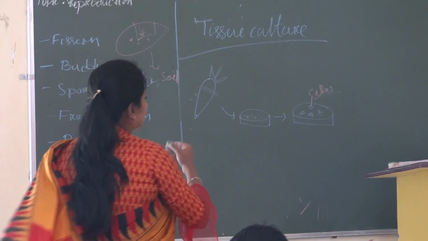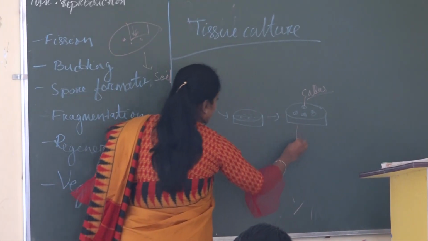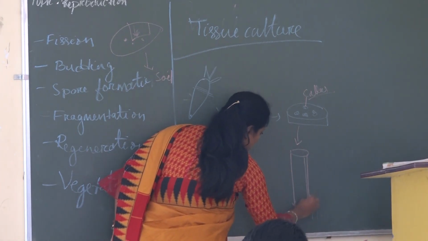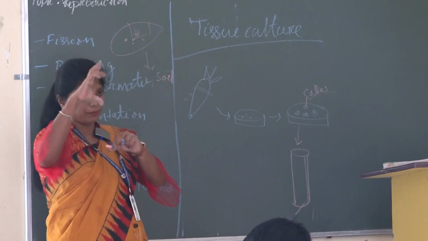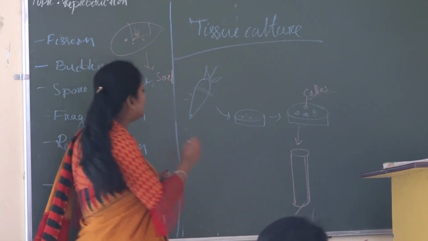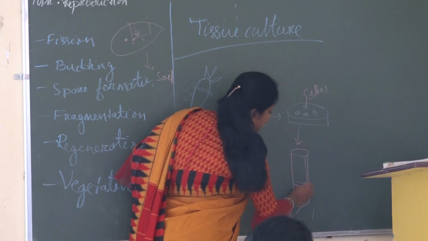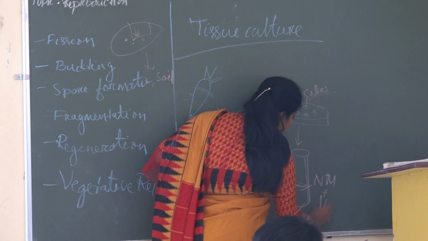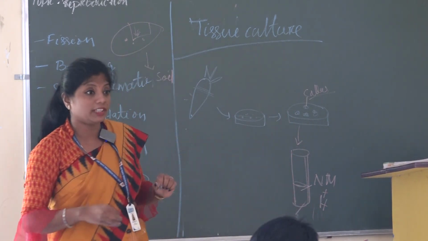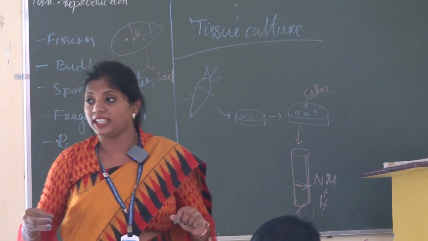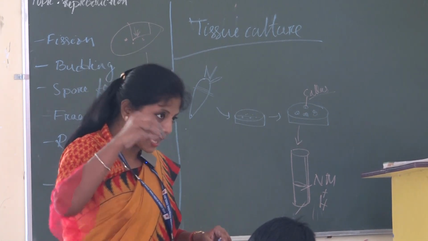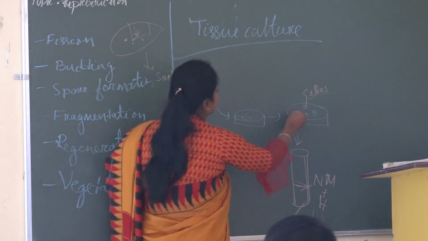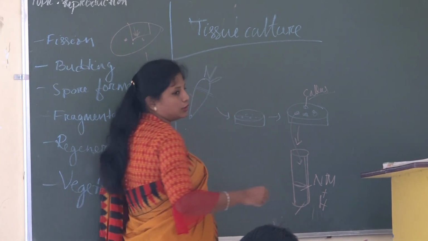Okay? This callus we will transfer into a test tube. Those are very big and thick test tubes. In them we take the nutrient media along with hormones. The hormones we have already studied, auxin, gibberellin, all those we add in that, and we transfer only one single callus to one test tube.